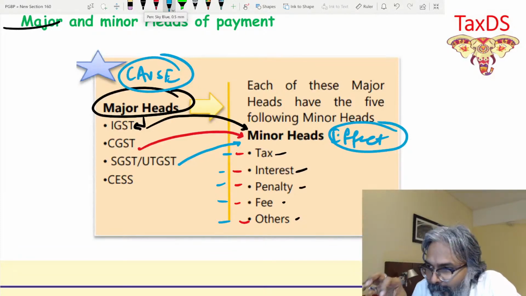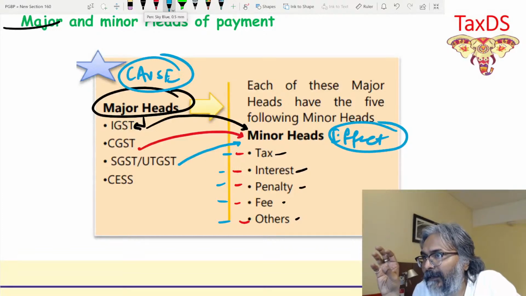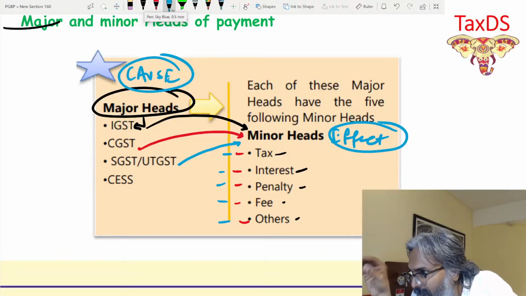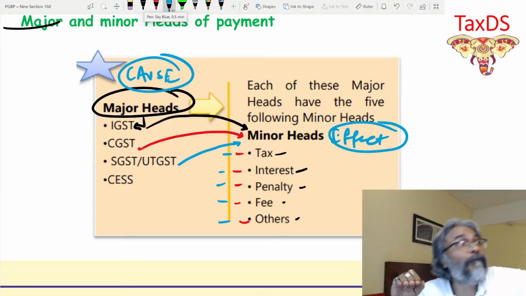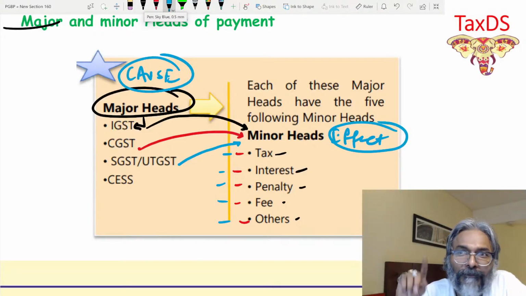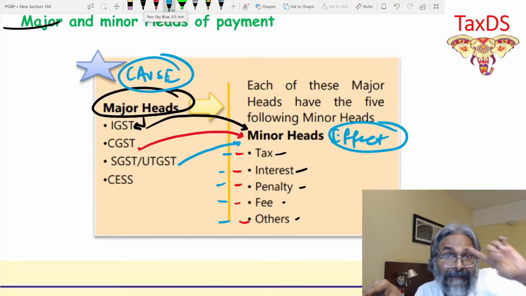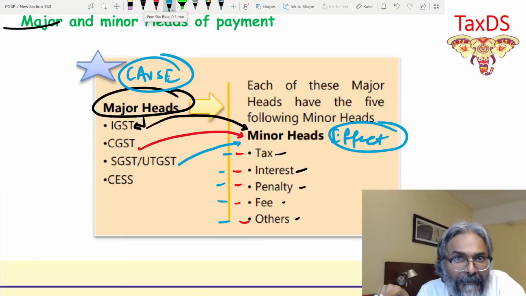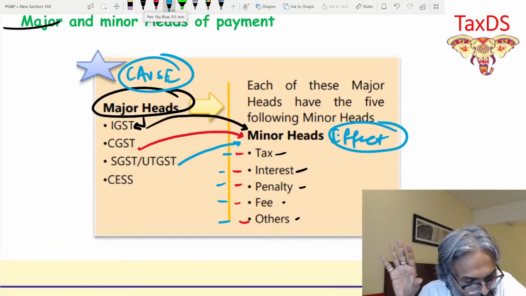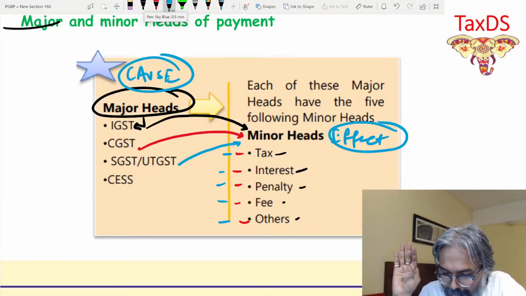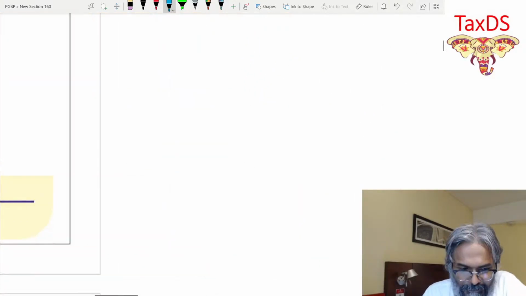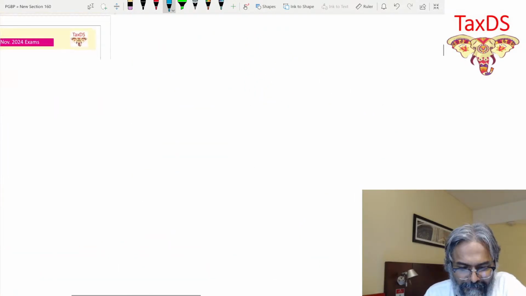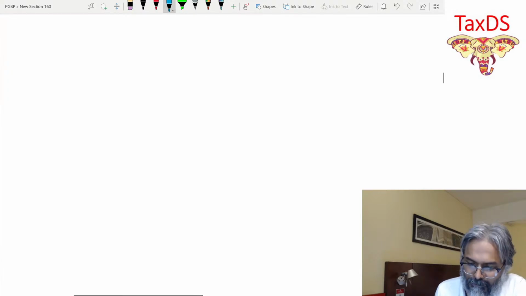So therefore, the category that you are preparing, whether it is for IGST, CGST or SGST, is the major head, and in that, what you are supposed to pay off is the minor head. I hope that all of you are clear with this one, every one of you. That is the point which has been there. Now coming back to this one.